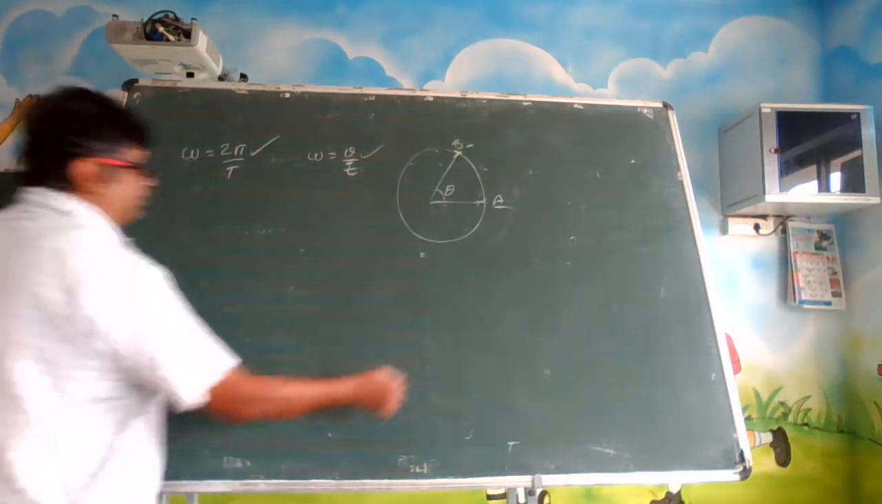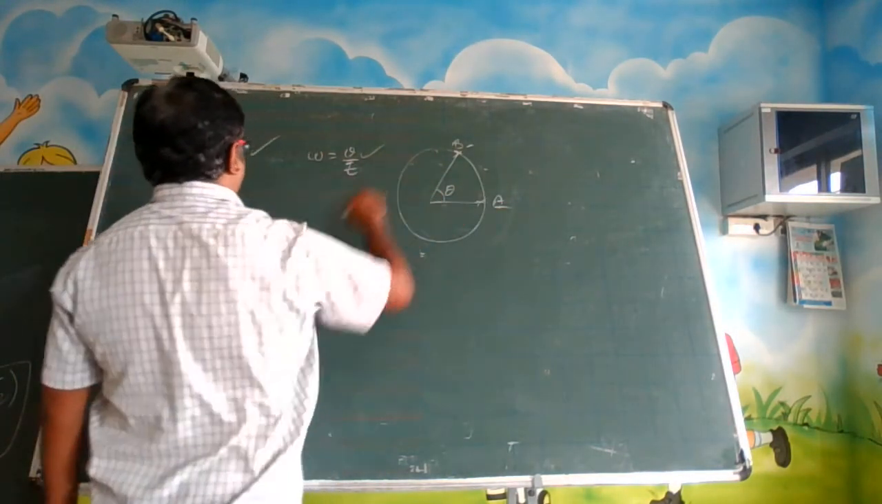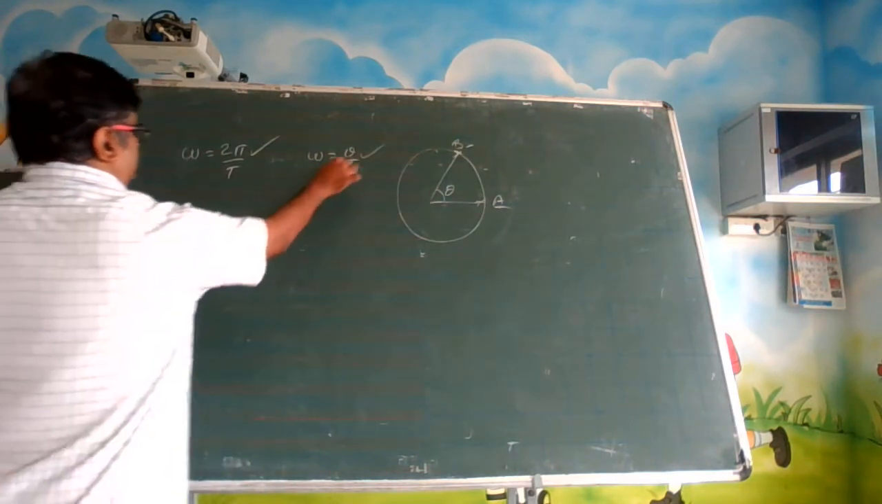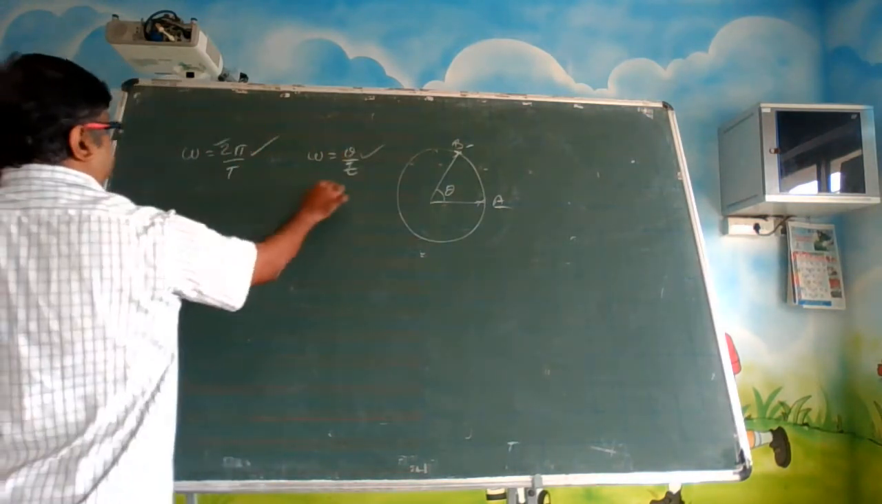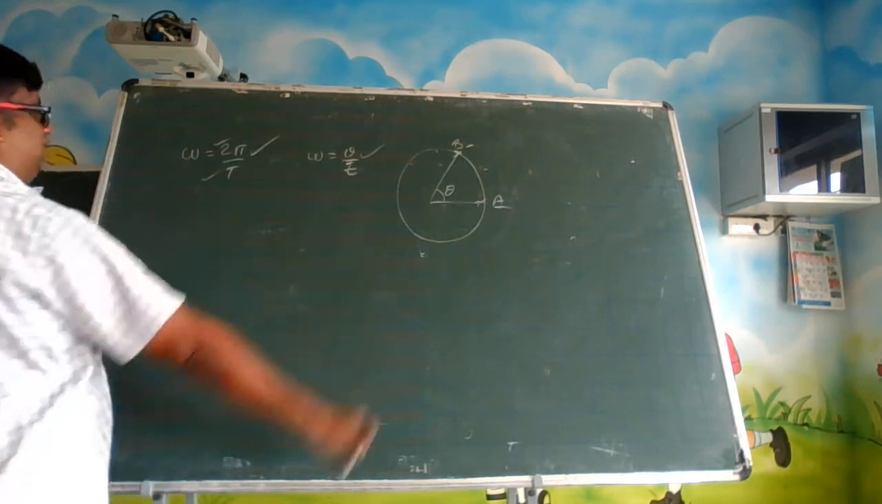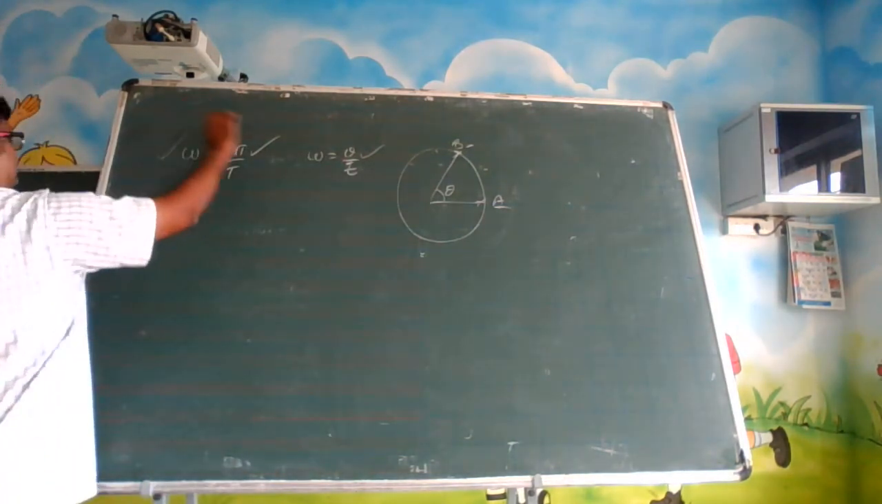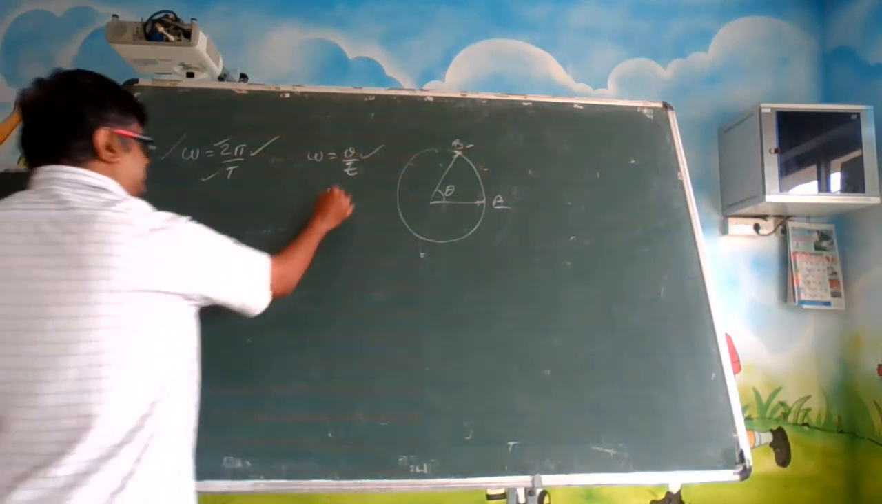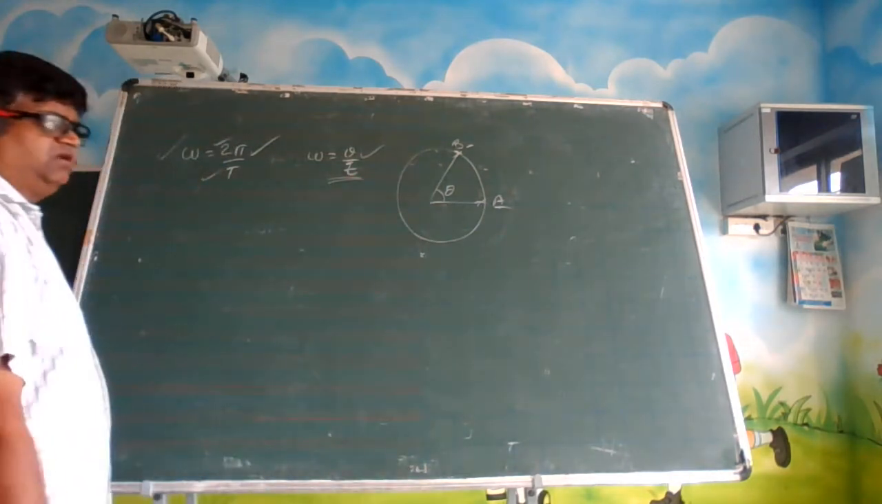Okay. Now we are talking about the case when this has completed one full cycle. So for one full cycle, in the place of theta, 2 pi will come, and in the place of time, t will come. So this is one expression to calculate omega. But is this an expression to calculate omega? Yeah, it is an expression to calculate omega only.